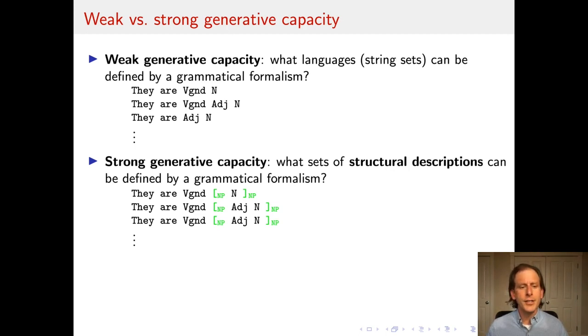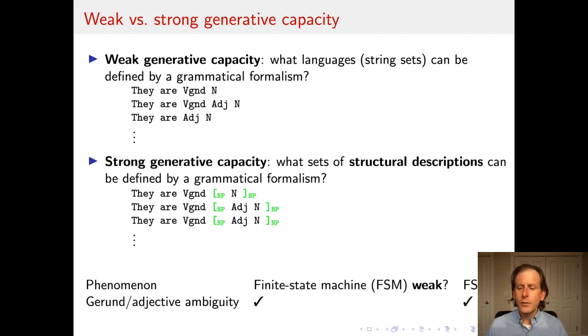So here we might not just want to say that the grammar licenses just the word sequences or the part of speech sequences, but also says that if the part of speech sequence is going to be generated, there's some structural bits to it. For example, the beginning and end of the noun phrase, and there may be any of a number of these.